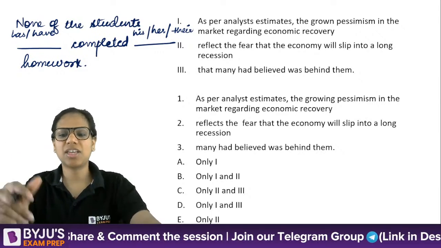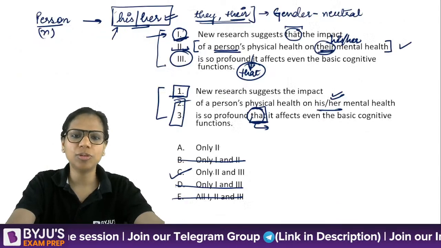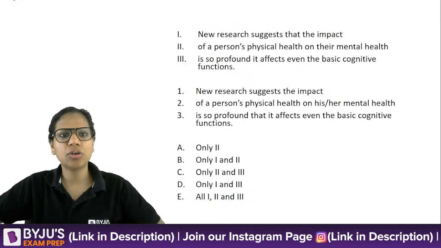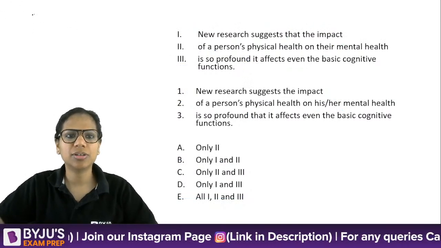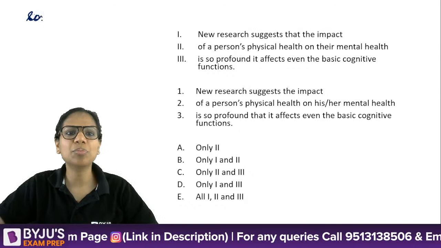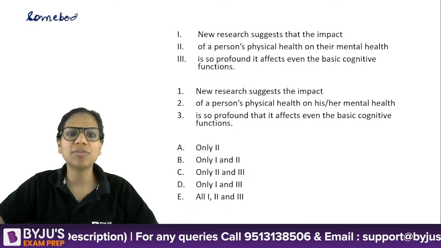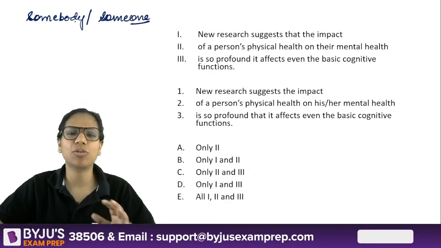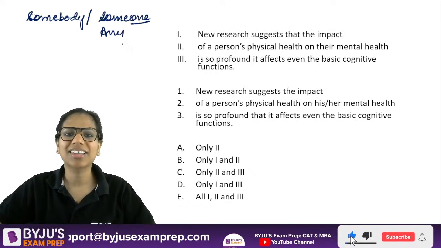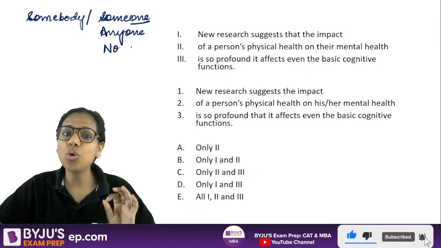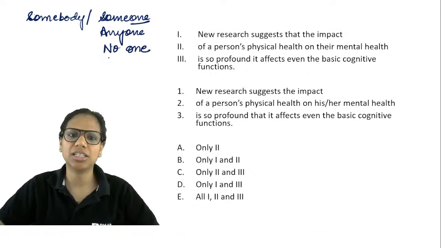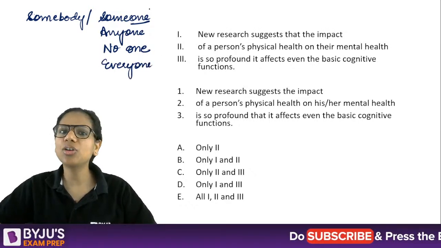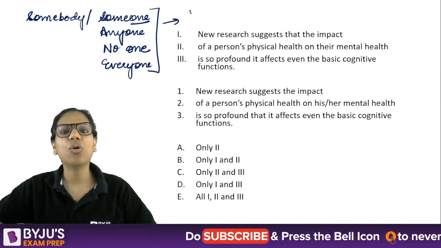So let's clarify this. I thought that this could be a problem. That's why I took up this question. See this. So the examples that I took earlier, a person is a noun. Then I said somebody has left. Somebody or someone. Someone is more formal. Somebody is less formal. That's the only difference. Someone, anyone, no one. Now see, no one is different from none. Someone, anyone, no one, everyone, they are always singular.